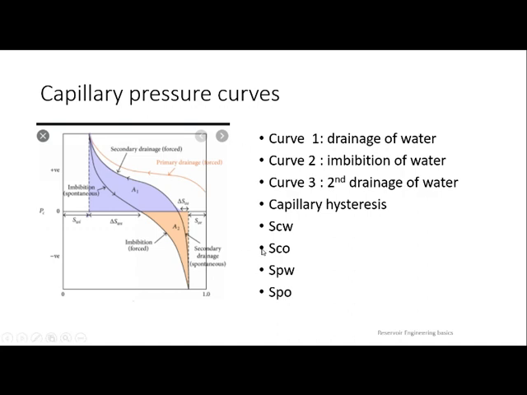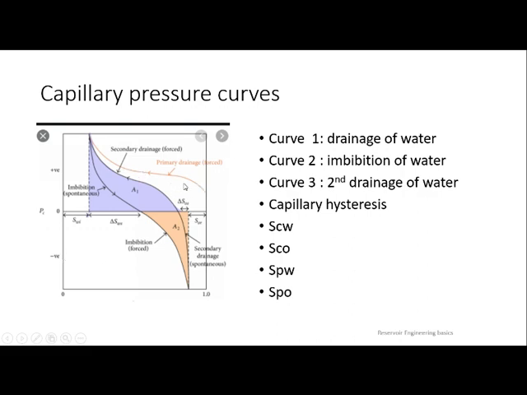Non-wetting phase is oil, wetting phase is water. When both pressures are equal, PC will become 0. When non-wetting phase pressure is dominating wetting phase pressure, then it will be positive. When non-wetting phase pressure is less compared to wetting phase pressure, then it will be negative. That means if oil pressure is higher compared to water, it will be positive. When oil pressure is lower compared to water, then that will be negative. Up to here it is the thing.